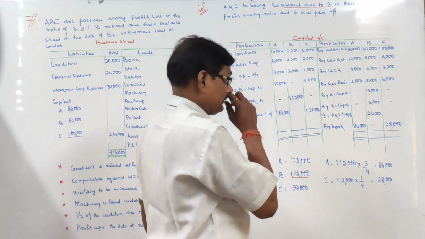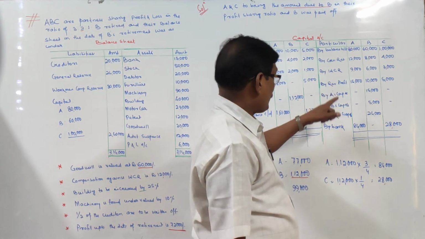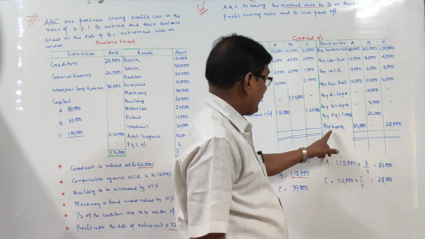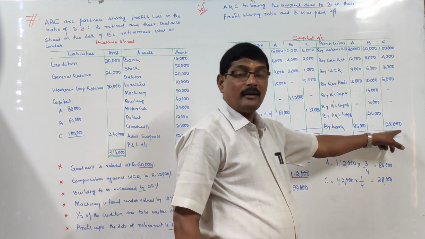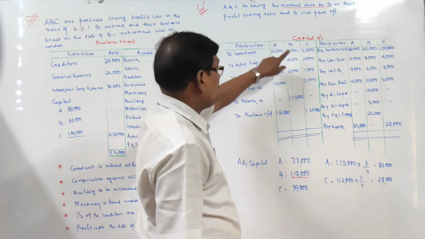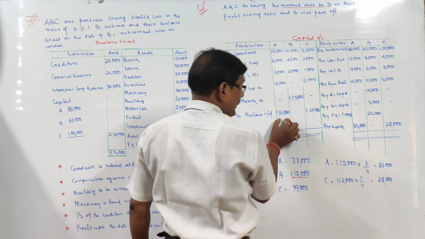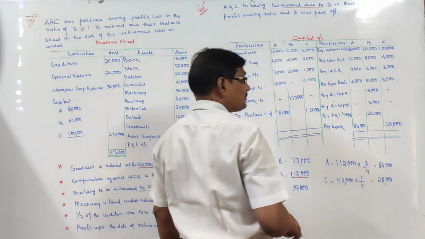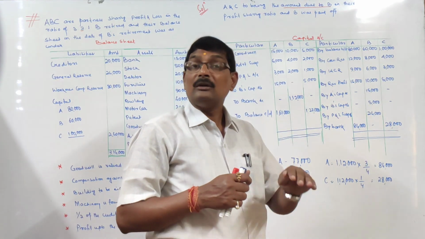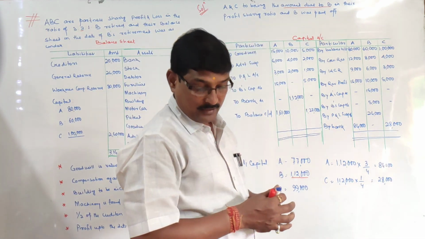Right? So now the entry will be bank account debited, A and C's accounts credited by 84,000 and 28,000. And now B will be paid off. So to bank, B has been paid, and now the capital balances of A and C will be changed. That is A is 1,61,000 and C is 1,27,000. Right? This is the third case. Now the next one. Try to understand the language, that is very important. Right? Next one.